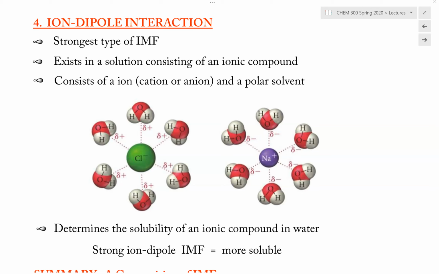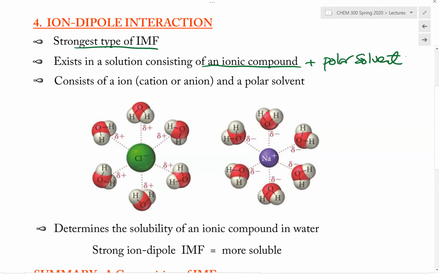This type of IMF right here is the strongest of all. The strongest type of IMF. It is even stronger than the hydrogen bond. But now, here's the catch. This type of IMF does not exist in a pure substance. If we were to have a pure substance, then we will never see the ion-dipole interaction. Because we will only be able to find this ion-dipole interaction in a solution. And we know that a solution is not a pure sample, right? So this exists in a solution of an ionic compound and a polar solvent.